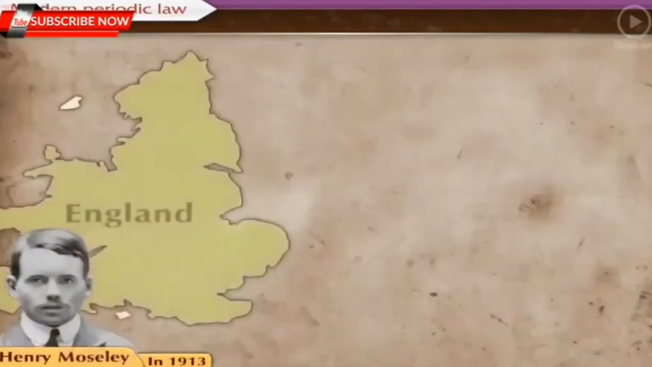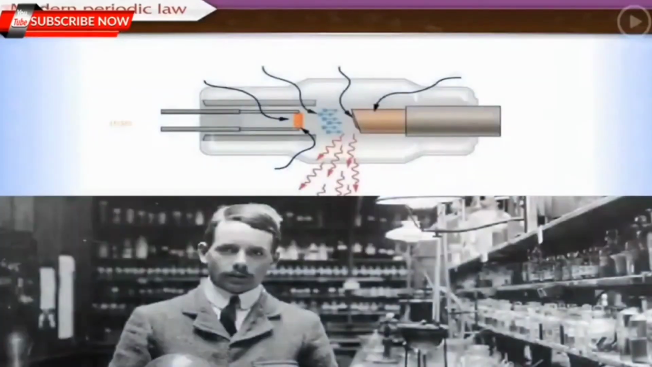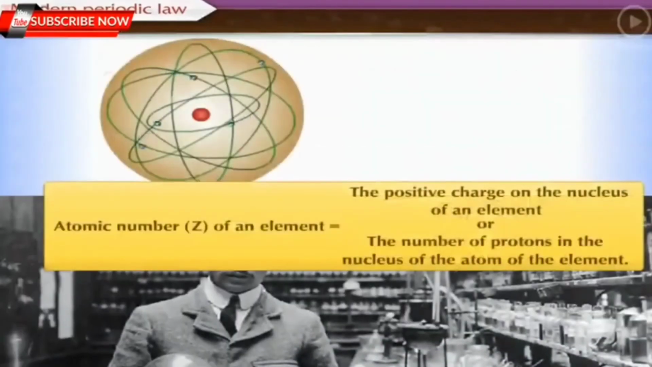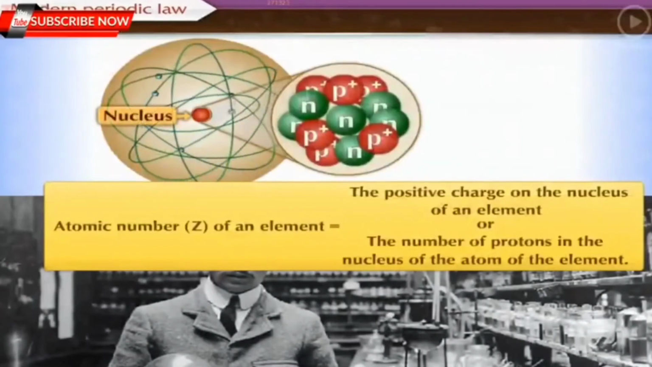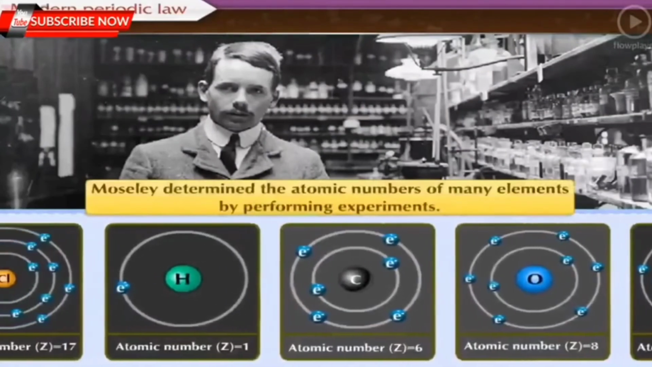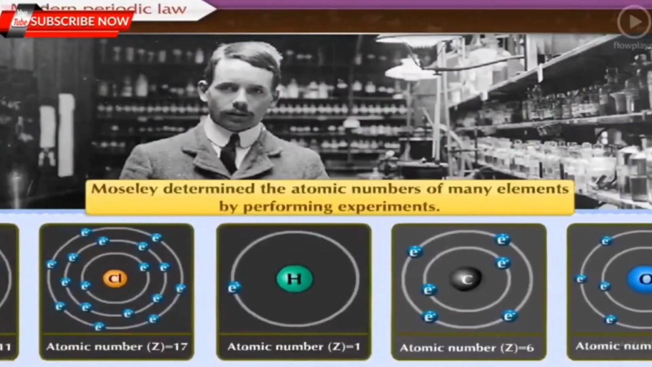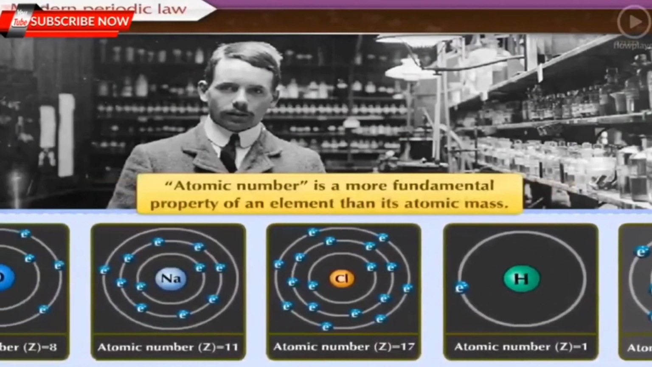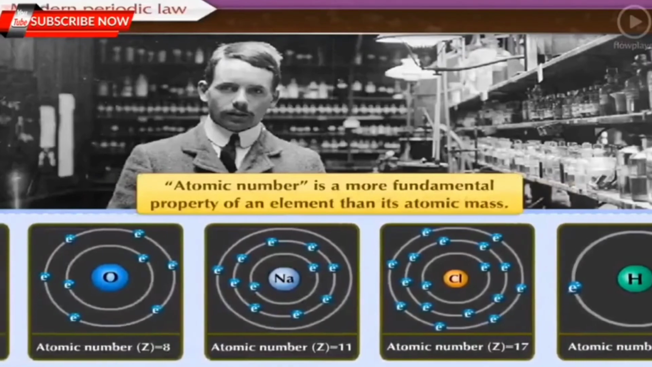In 1913, the English scientist Henry Moseley performed experiments using the X-ray tube and demonstrated that the atomic number Z of an element is the positive charge on the nucleus of an element or the number of protons in the nucleus of the atom of the element. Moseley determined the atomic numbers of many elements by performing experiments. This proved that atomic number is a more fundamental property of an element than its atomic mass.